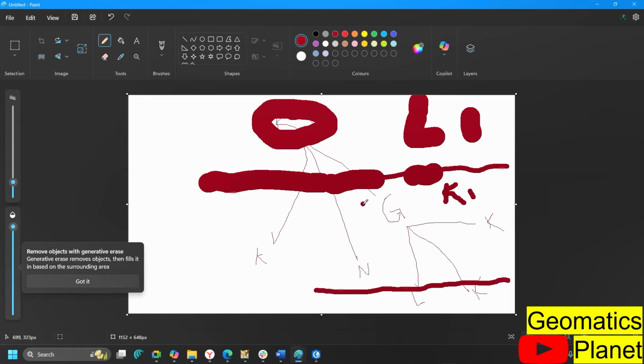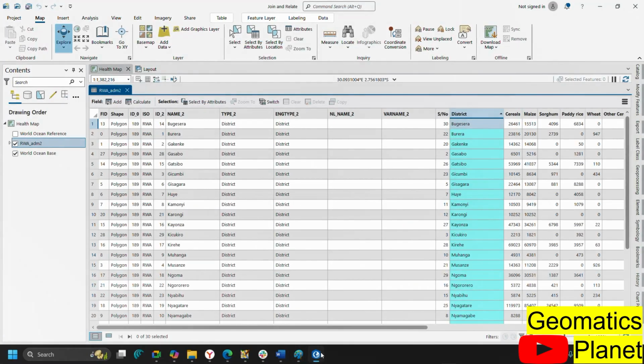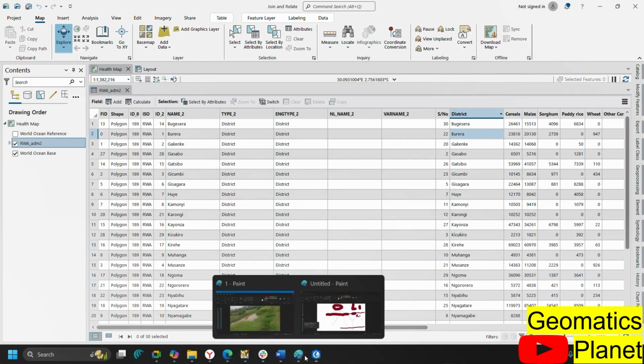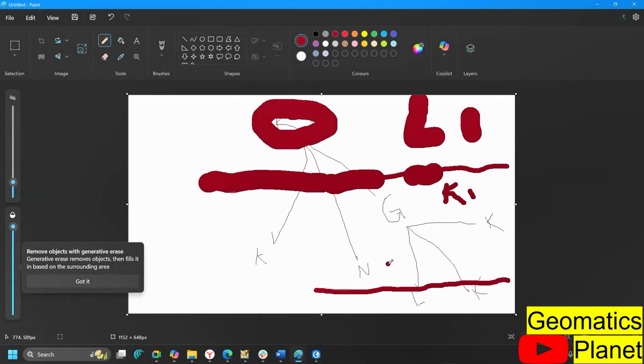Means it depends on the level. Yeah, it depends on the level. Like the same way we have the Rwanda shapefile here. Now, when we are here, we are calling this one the key, but these ones are values. But when you go to Burera, you will have another value associated with it. So it is now coming like a tree. Is that okay? Yeah, I understand. All right. So it has children now.